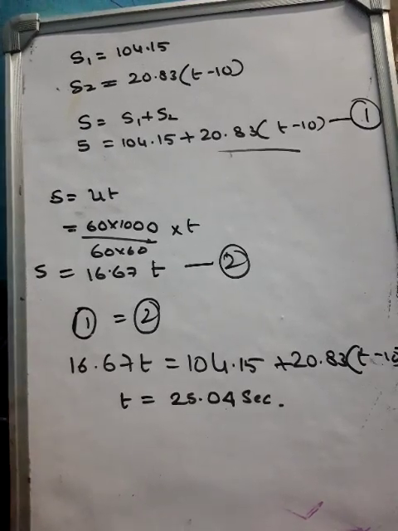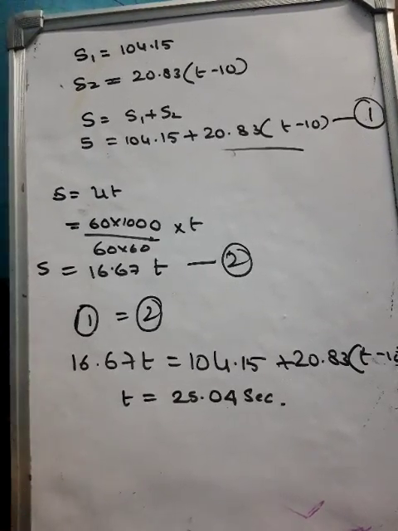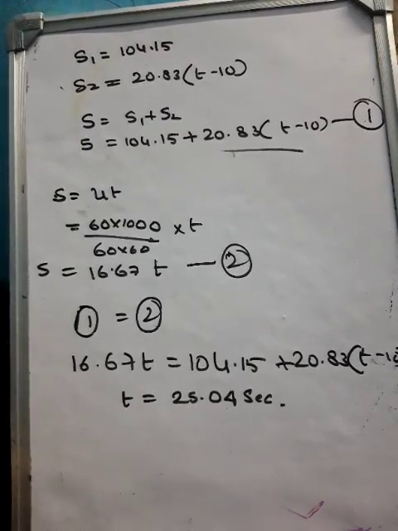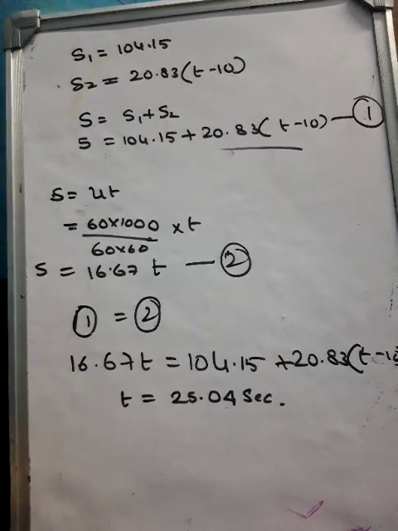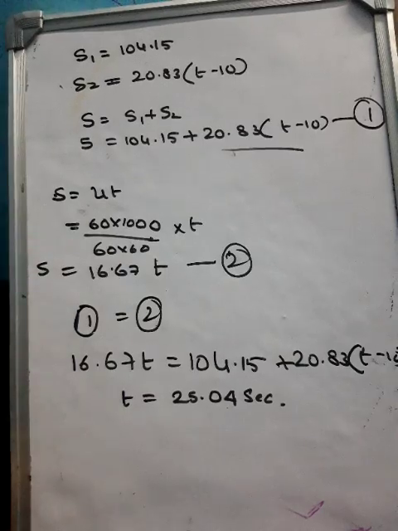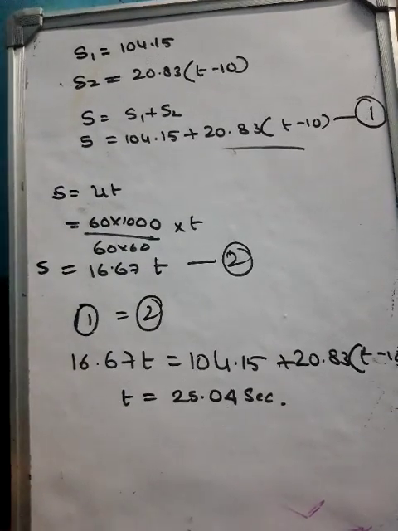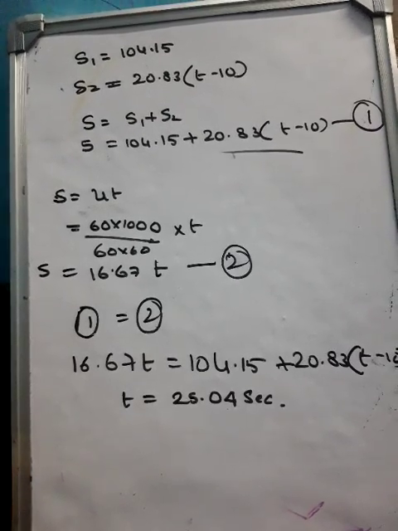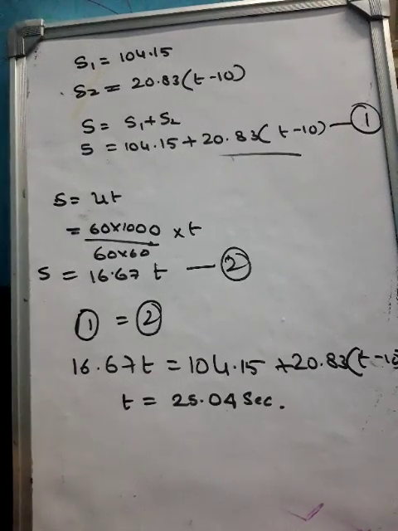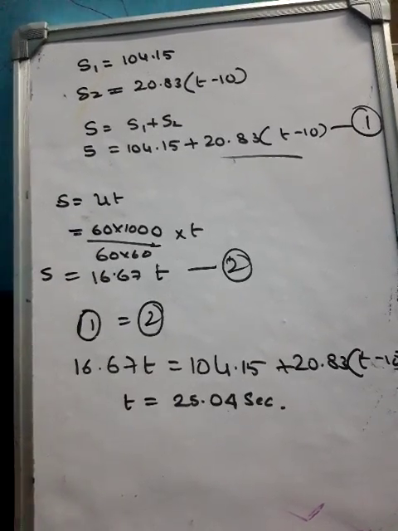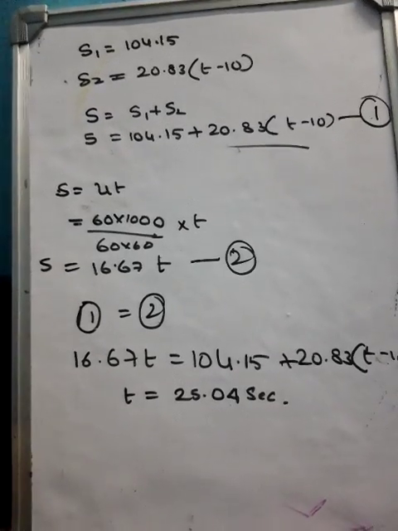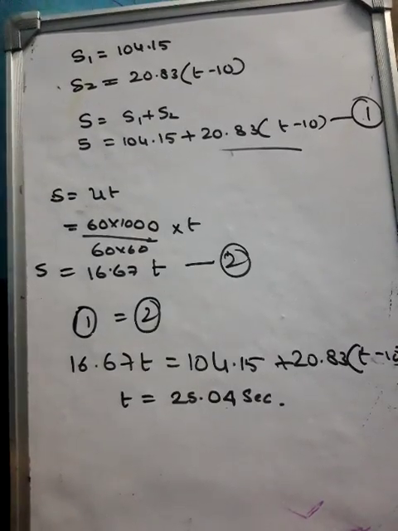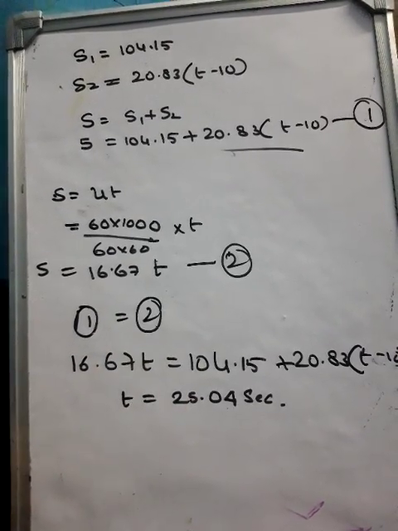Here it is important that you have to understand, you will be taking the car in a different way. That means first you calculate the distance traveled by the car and keep that equation first. Then whatever the police is there in this motorcycle, he is going to travel the same distance which the car is going to travel, because he has to overtake. That means he has to travel the same distance with different speed. So finally you are going to equate those two things and you will be getting the answer here.